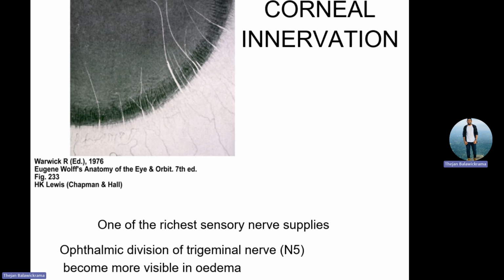You can see these nerve fibers. But when there is swelling, somebody has corneal edema, the nerve fibers are visible, right? Nerve fibers are visible, right? These nerve fibers come from the trigeminal nerve. These nerve fibers are innervated, right?